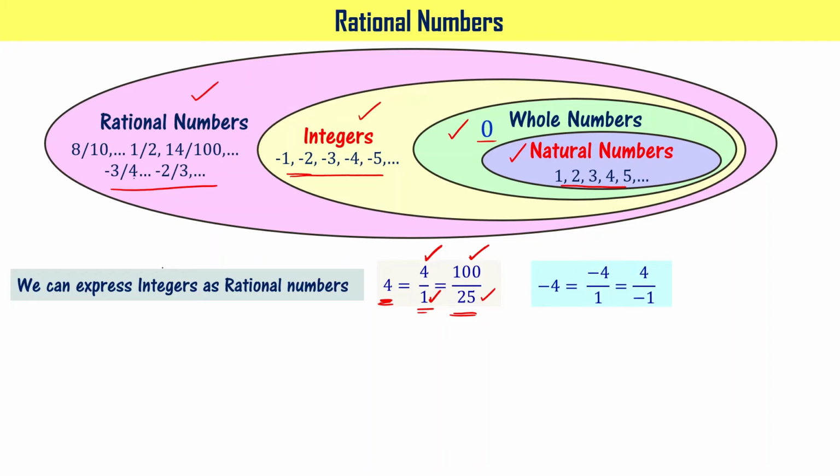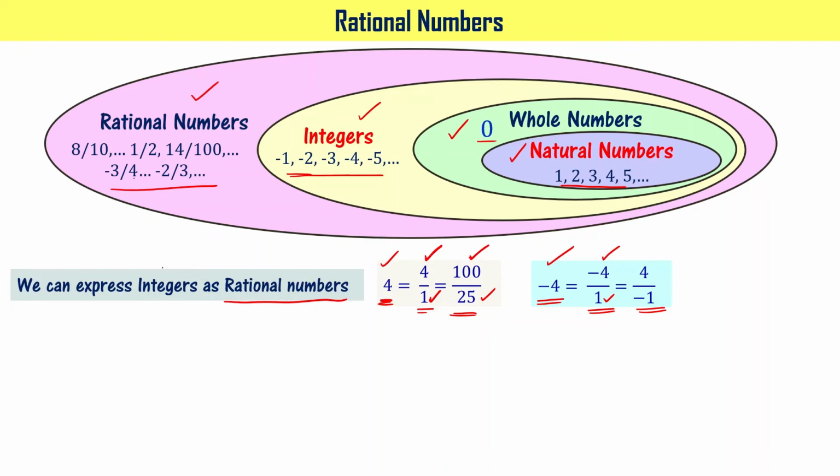Let's see another example. Minus 4 is an integer, right? That can be written as minus 4 by 1 or 4 by minus 1. In both the cases, it is a ratio of two integers. It means we could express integers as rational numbers.